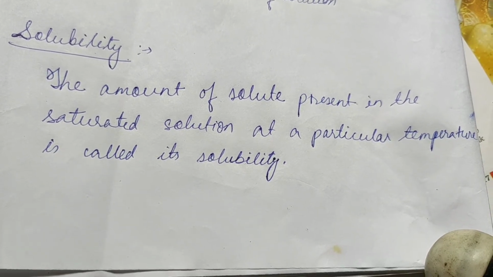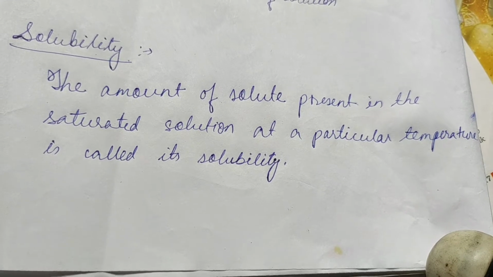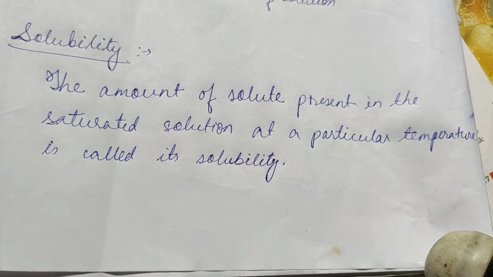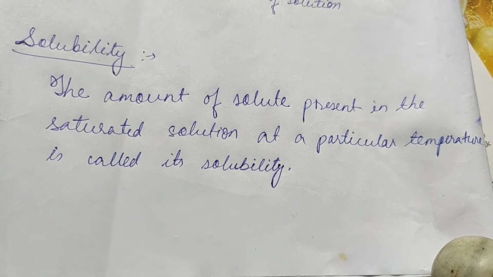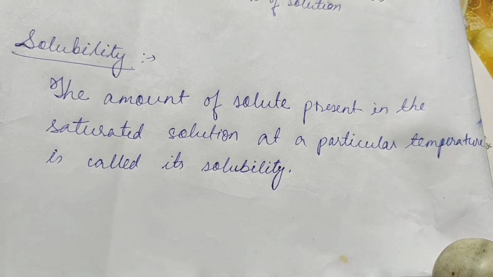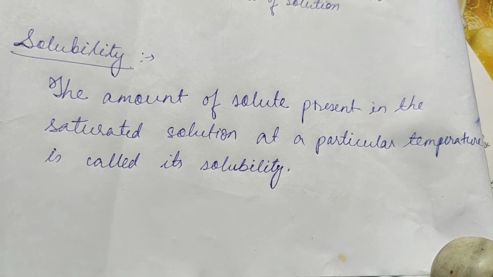Okay. So suppose this solution has been formed at a temperature of 23 degrees centigrade. Suppose you add a little amount of solute over there, again you dissolve, and it has reached its saturation level.